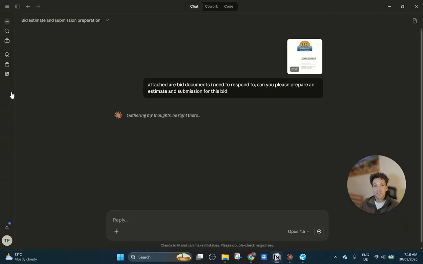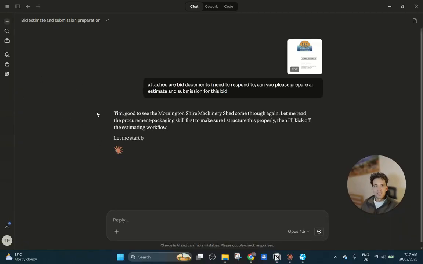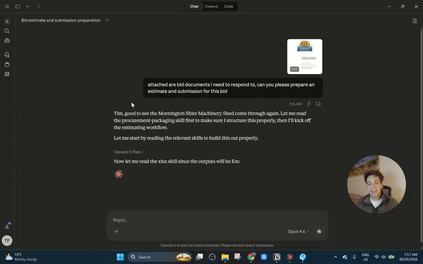It has to read and interpret the bid documents, see what information is available, map out a plan to build the estimate, create a pricing schedule, go through and prepare detailed workings. It's going to come up with production rates. It's going to come up with how we actually want to deliver it, whether we're using subcontractors or self-performing. Obviously, it doesn't have access to any of our subcontractor pricing. So as it does this, it's taking more and more steps, and each step there's a risk it does it wrong, and it's also going to come up with the data to do it.